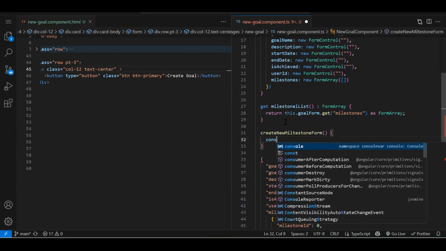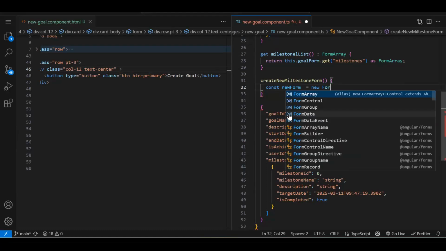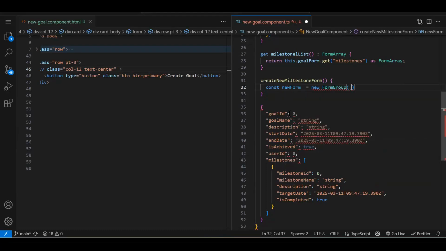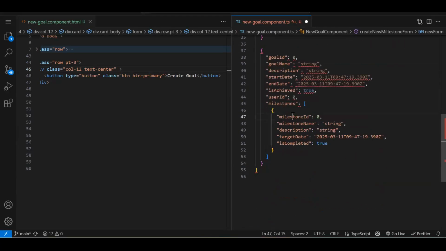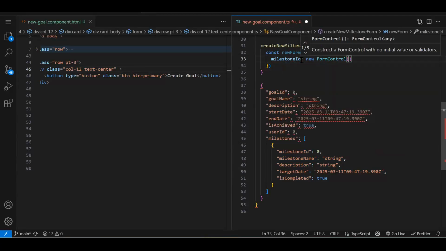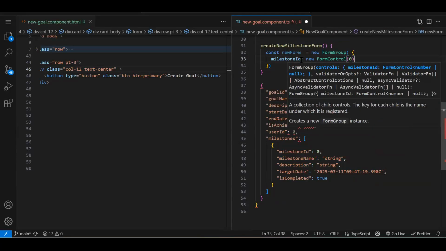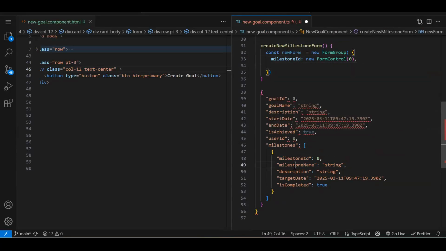Now inside this, we are going to create another form, that is for milestone. So const newForm is equal to new FormGroup. And over here, we are going to create the controls, meaning milestoneId, the child form. Fine. So this is the child form. milestoneId colon new FormControl, round bracket empty. This is going to be our primary key, so we have to send it as 0. Then what are the controls we have?